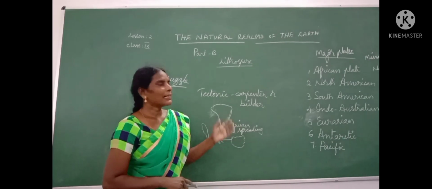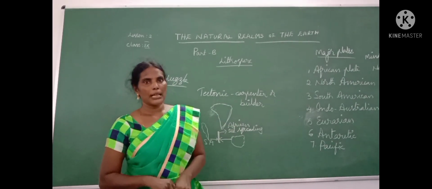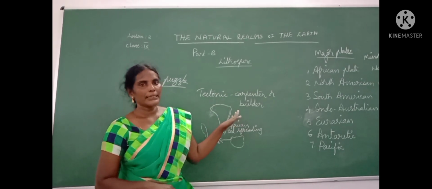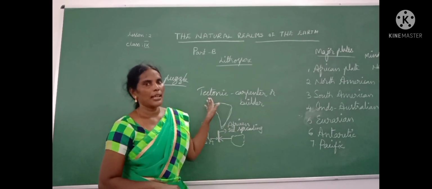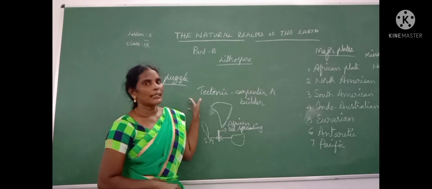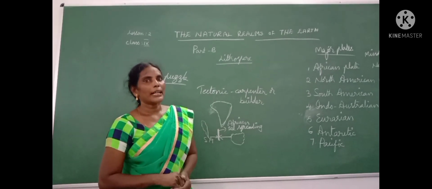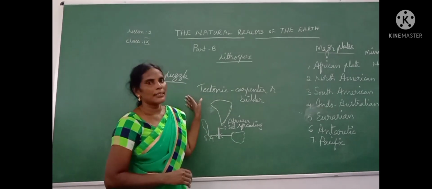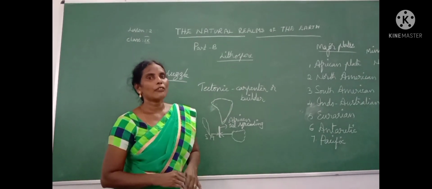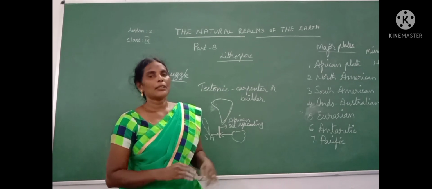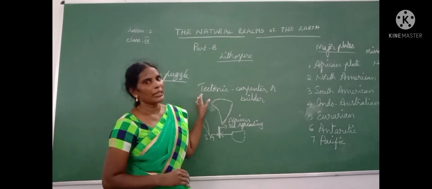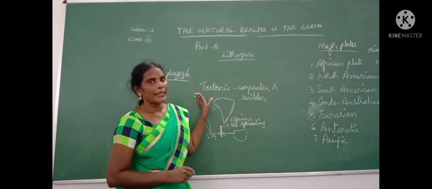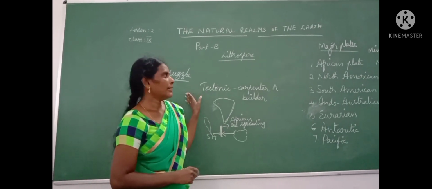First order landforms are continents and oceans. Second order landforms are plateaus, plains, and mountains. Third order landforms are those formed because of the interaction of water and wind. That is called the third order landform we have learned.